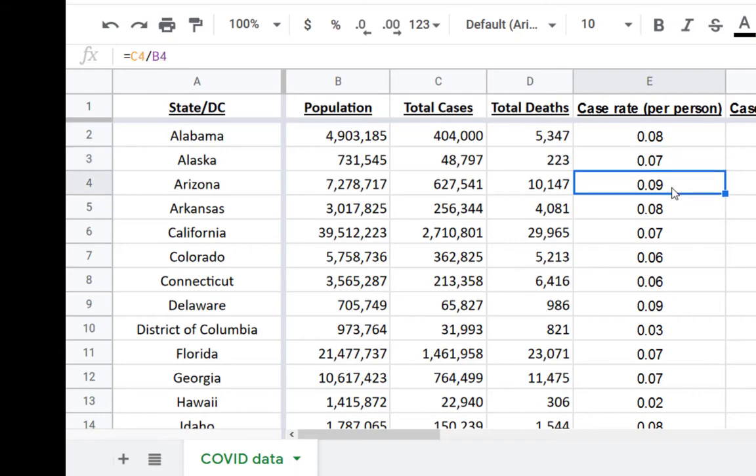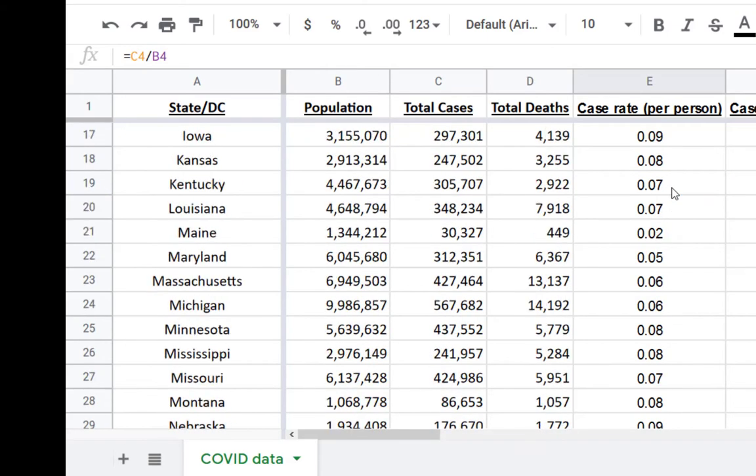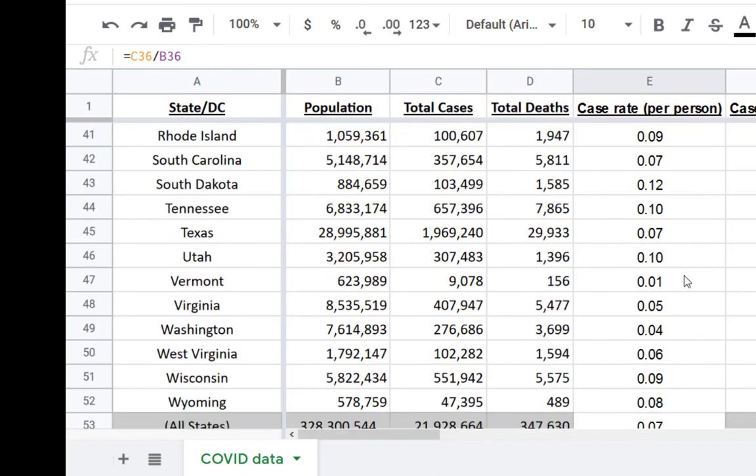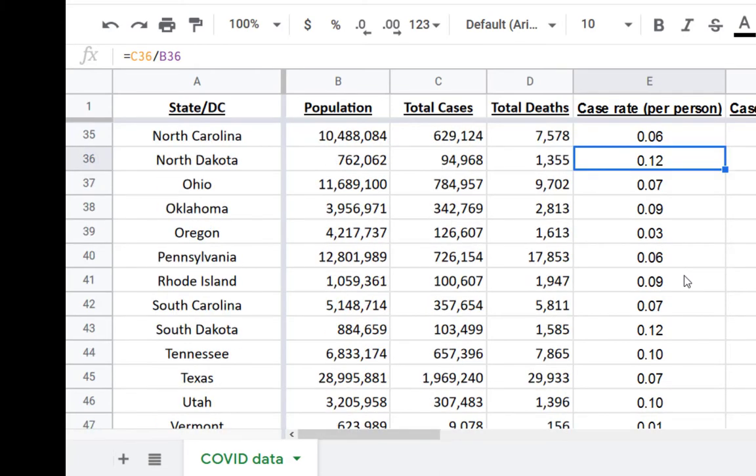Now, because these numbers are so very small, all of them, I don't see anything that's even close to, oh, there's one. Yeah, North and South Dakota actually have the highest right now, 0.12 per person. And I think, where's the other one? South Dakota. 0.12 per person. Yes, exactly.